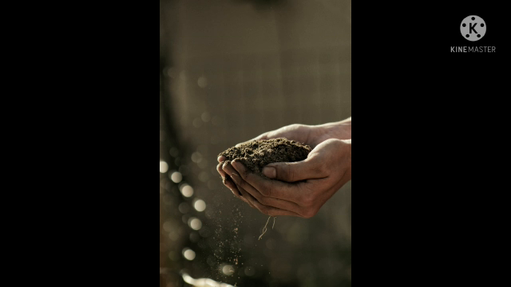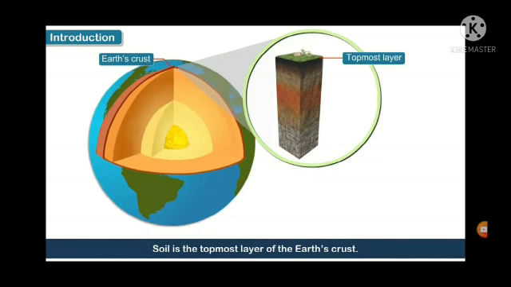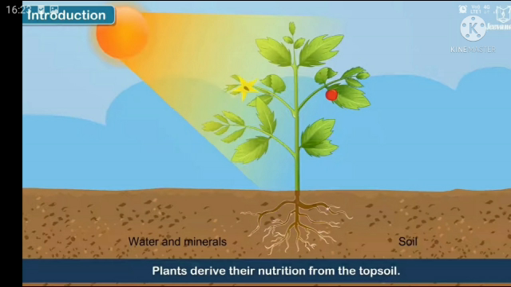बच्चों, क्या कभी आपने सोचा है कि अगर सॉइल न हो तो हम सब कहाँ पर होंगे? And what is the soil? Actually, soil is the uppermost layer of the earth's crust. जो अर्थ की सबसे ऊपर वाली लेयर होती है उसी को हम सॉइल कहते हैं. And from this layer, plants get their minerals and water to survive.